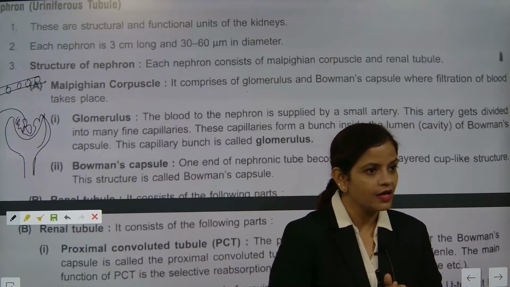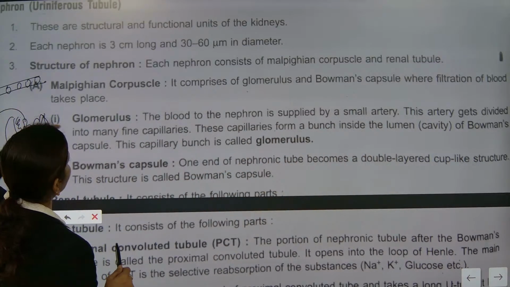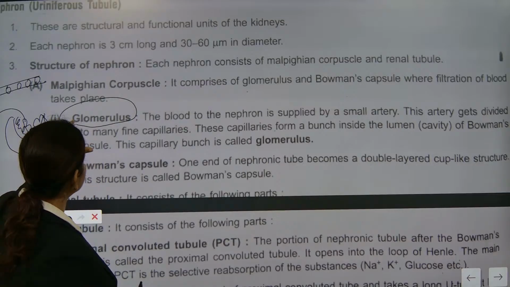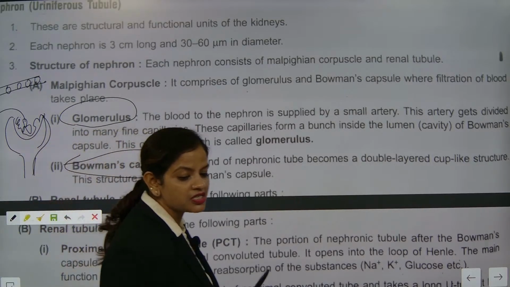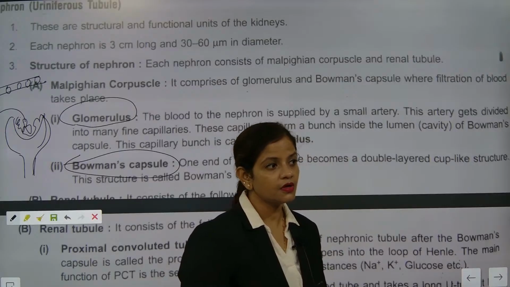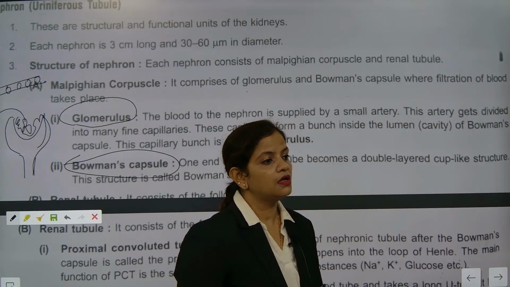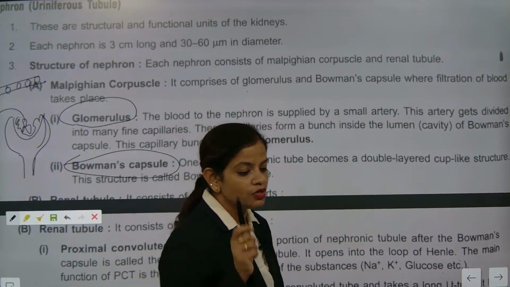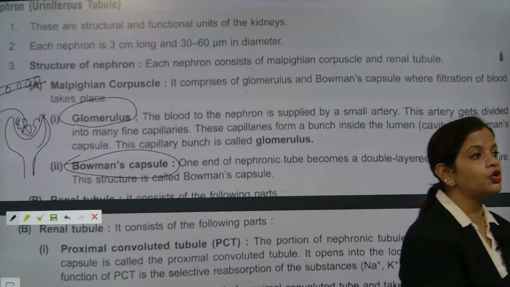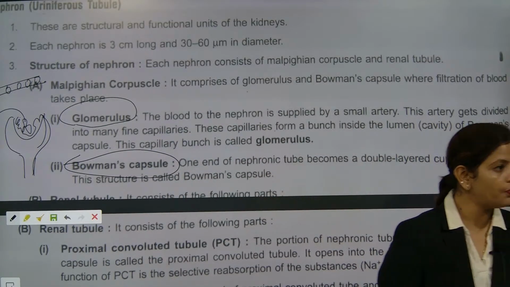So, beta, the upper section has which parts? Glomerulus and Bowman capsule. A spelling mistake means half marks will go. Every spelling mistake costs half a mark. So be very careful that you do not make any spelling mistake, beta. I hope you have understood.